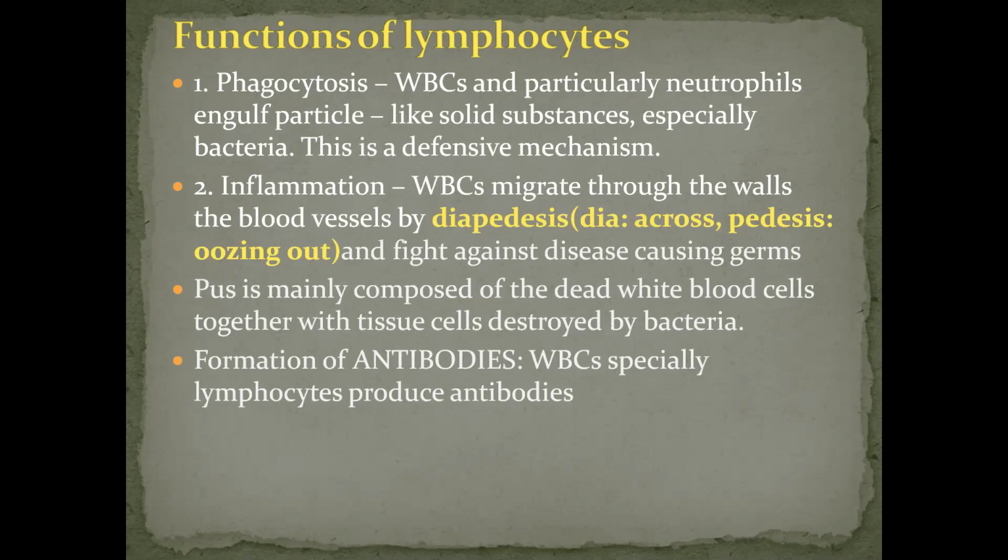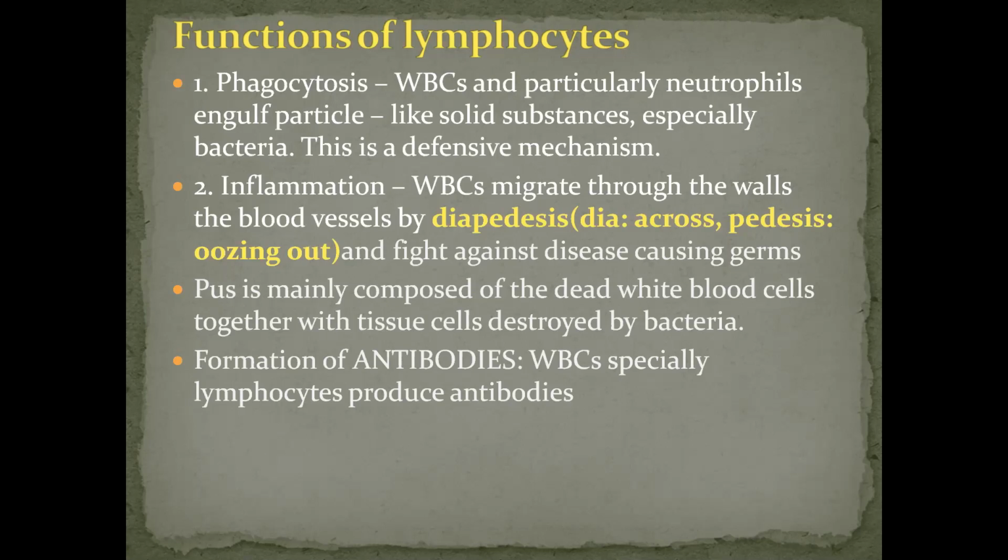That is, whenever a disease-causing germ enters your body, it makes a poisonous substance which we call a toxin, and you can say that is a poison. In return, what do the lymphocytes do? They make a chemical substance which we call an antibody, which circulates free in the blood plasma. It starts circulating in the blood plasma.